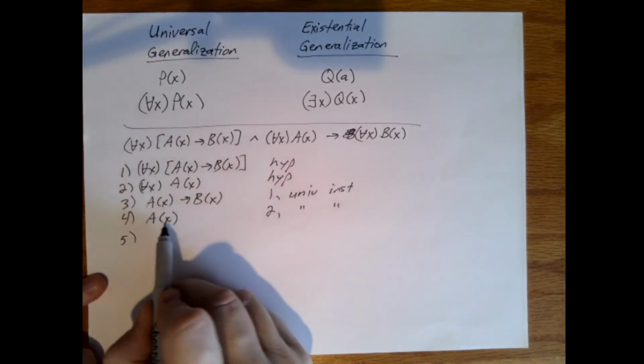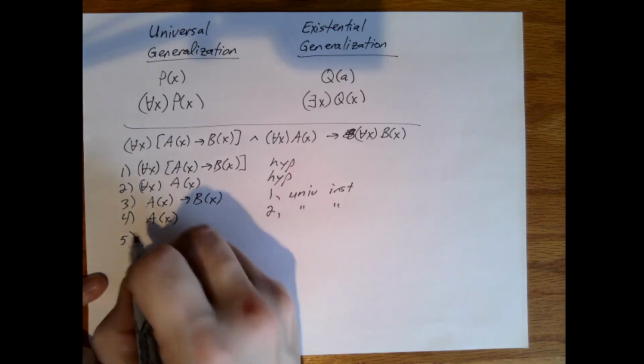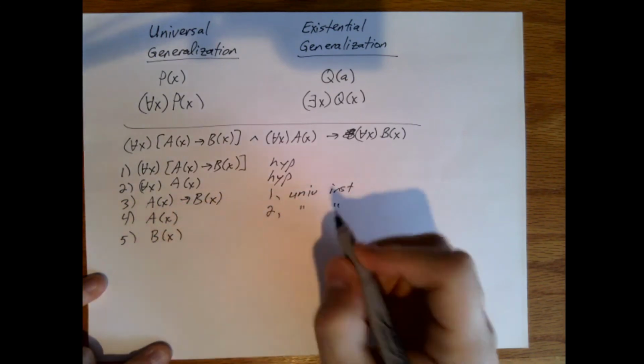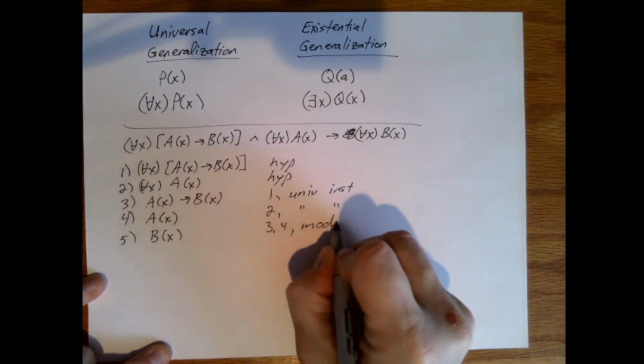And now, given that we know A of X implies B of X, and we have A of X, we can get B of X. So this is 3, 4, modus ponens.